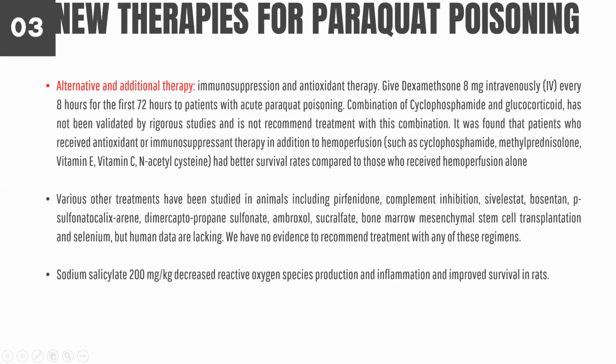So various other treatments have been studied in animals, including pirfenidone, complement inhibition, sivelestat, bosentan, P, sulfonatocalixarene, dimercaptopropane sulfonate, ambroxol, sucralfate, bone marrow mesenchymal stem cell transplantation, and selenium. However, human data is lacking for all of these. We have no evidence to recommend treatment with any of these regimens. There's also sodium salicylate 200 mg per kg, which decreased reactive oxygen species production and inflammation and improved survival in rats, but not in humans.